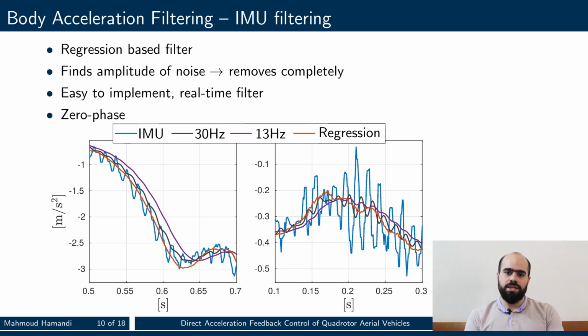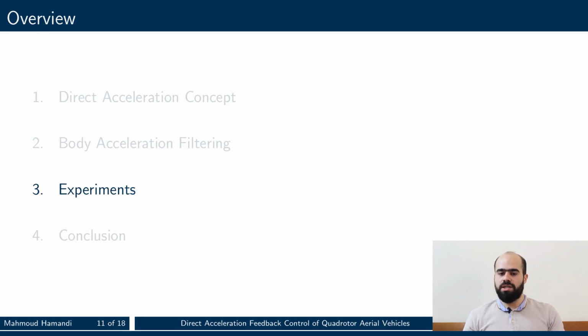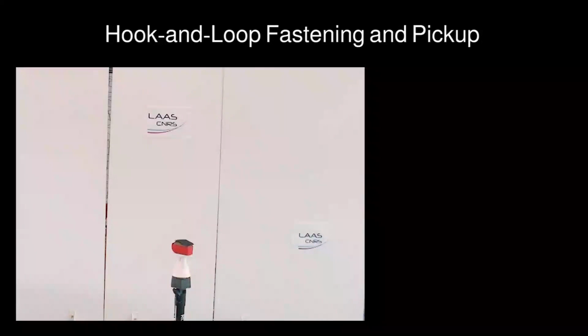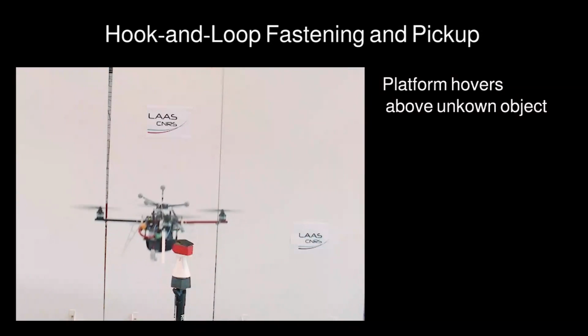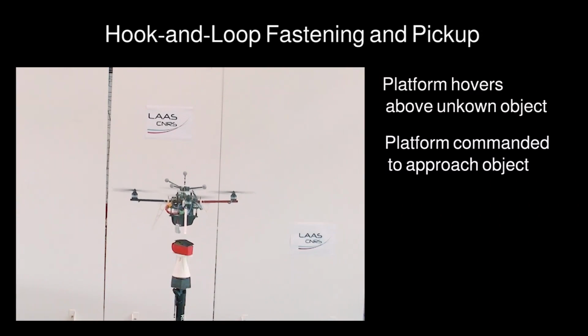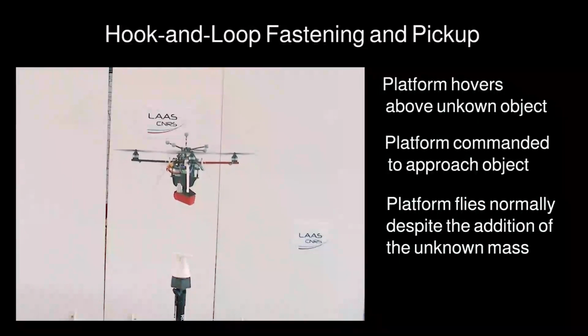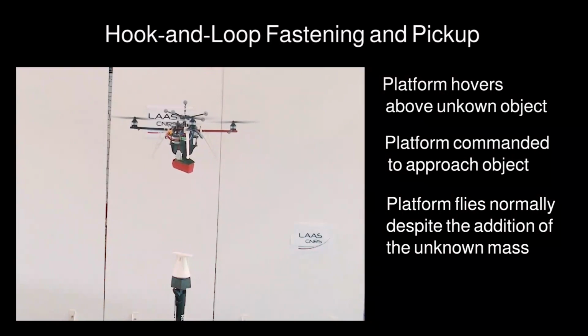This filter is easy to implement and runs in real time on a quadrotor vehicle. In the following slides, we try to assess the controller performance in real-world scenario experiments. In this first experiment, we ask the platform to approach and pick up an object of unknown mass. This experiment shows that despite the change in mass, the controller flies the platform normally, since it does not require an accurate knowledge of its weight.